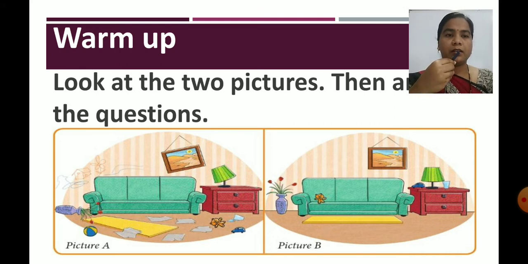The walls are drawn on. But in picture B we can see it is neat and clean. Everything is in its place. We can see a toy, a lamp, and a flower pot. So that is the difference between picture A and picture B. Picture A is not clean, but picture B is clean, neat and tidy. Getting?